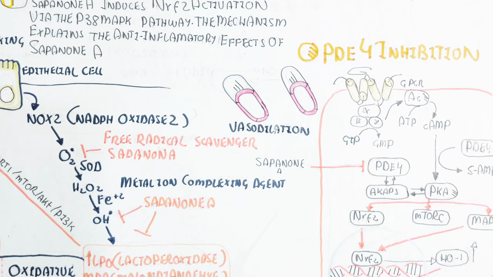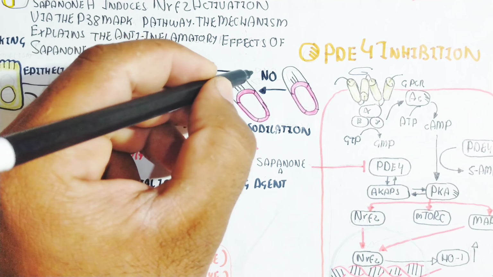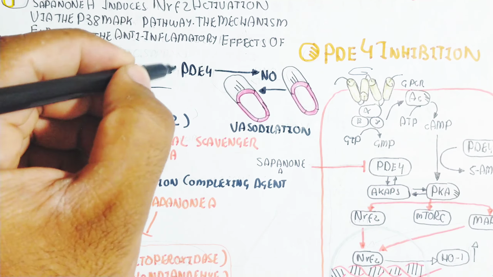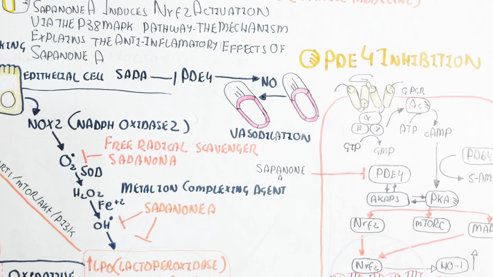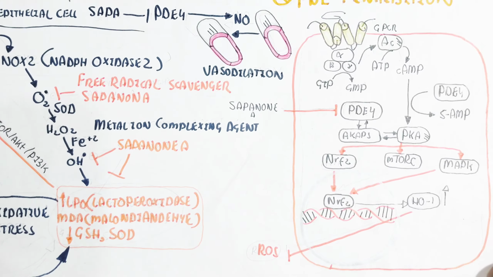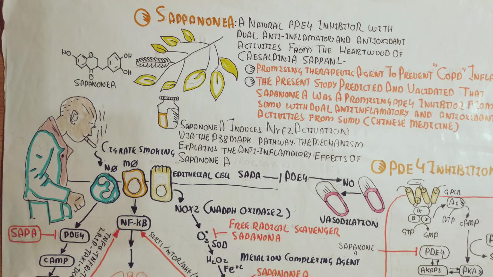In this case, PDE4 inhibition occurs. Vasodilation is very important in the bronchi, and the vasodilation due to PDE4 inhibition by Sappanone A leads to nitric oxide production and vasodilation. In this way, the airway will dilate, leading to a decrease in chronic obstructive pulmonary disorder.